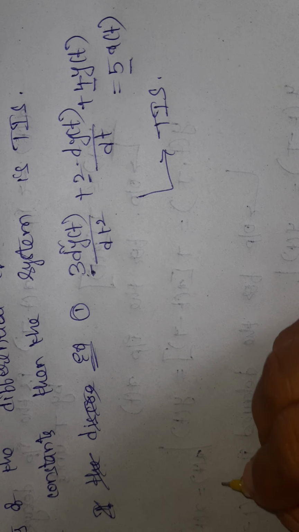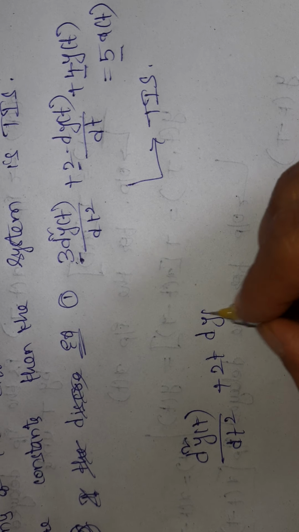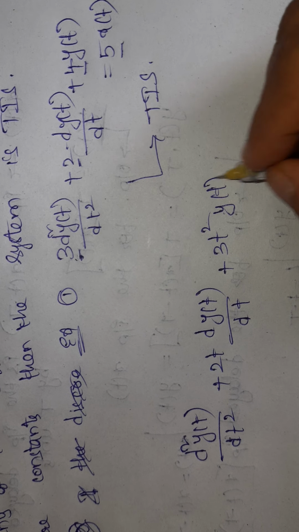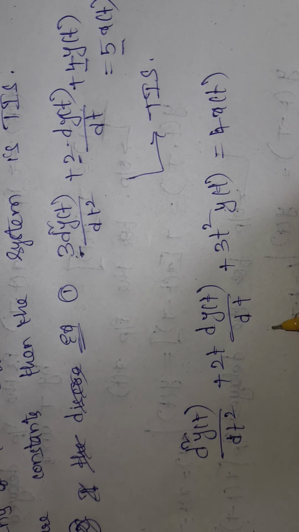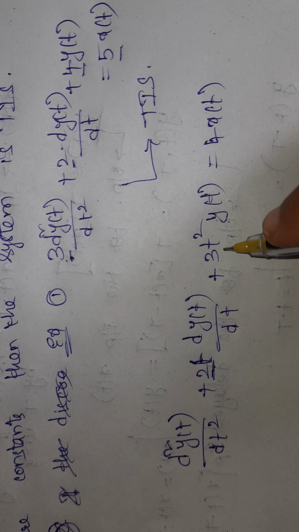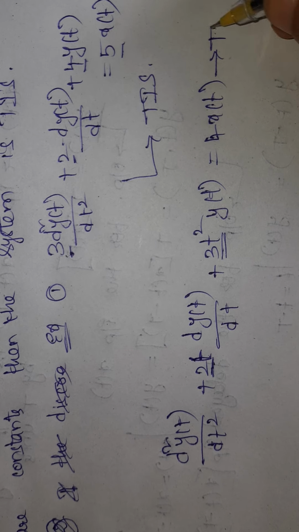If the system is described by a differential equation which is like this, then the system is said to be a time variant system. Here I am having 2 into t. It is depending upon the variable, time. Here also t square. So these are not constants. Then the system is said to be a time variant system.